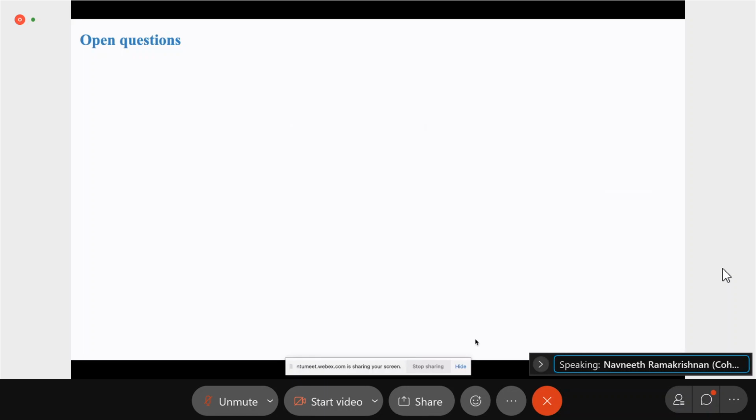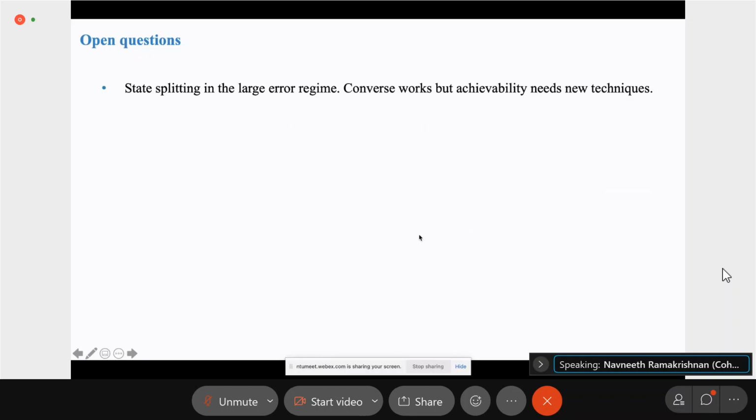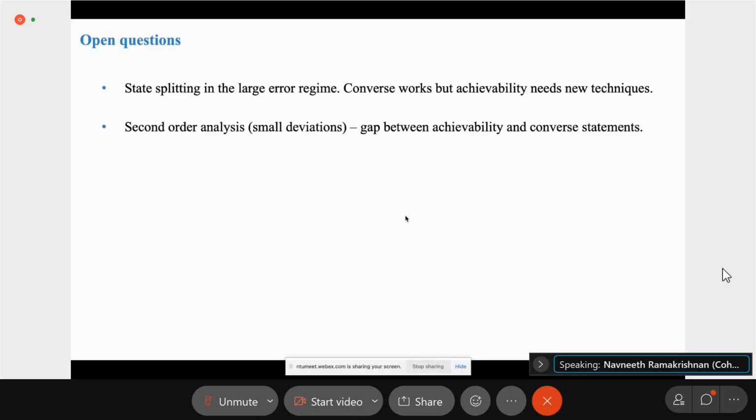Finally, I will say something about the questions that are still open. Firstly, state splitting in the large error regime doesn't exactly work. In all the things I've shown you so far, the error epsilon has been e to the minus n a_n squared, which goes to 0, of course, as n is large. But we would also like to look at 1 minus e to the minus n a_n squared. In that case, the converse proof works, as I've shown you, but the achievability proof doesn't, so it needs some new techniques.